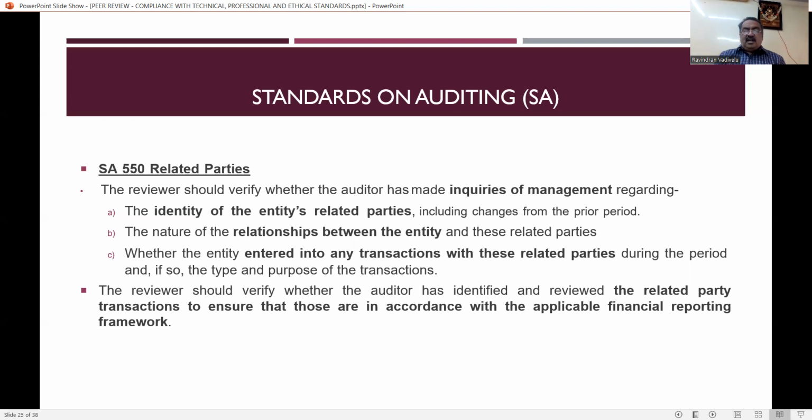Yes, this is clear that the auditor should verify all the financial transactions that the client had with the related parties, whether it affects the business or not, whether it gives importance to the business or not, whether it improves the business or not. And it is the duty of the reviewer to see whether the auditor has considered all the related party transactions as stated in SA 550, that is standards on auditing.